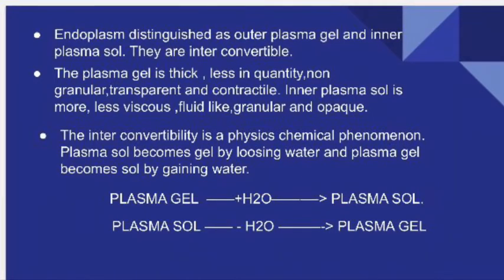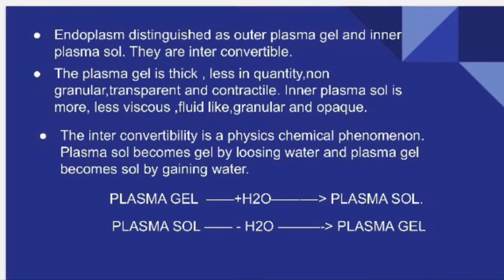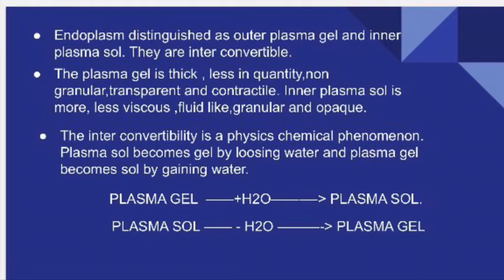So I have represented that in the form of one equation. Plasma gel plus water gives rise to plasma sol, whereas plasma sol minus water gives rise to plasma gel. Now let us see how the amoeboid locomotion is explained based on the sol-gel theory.